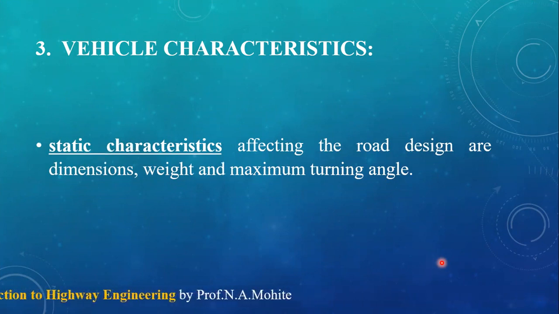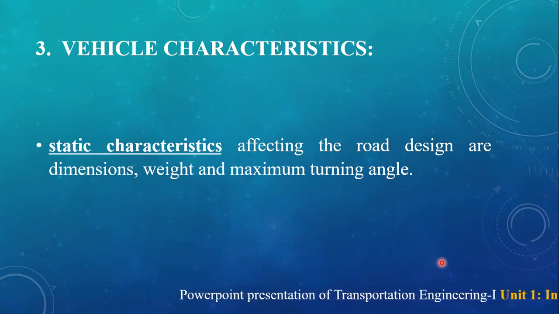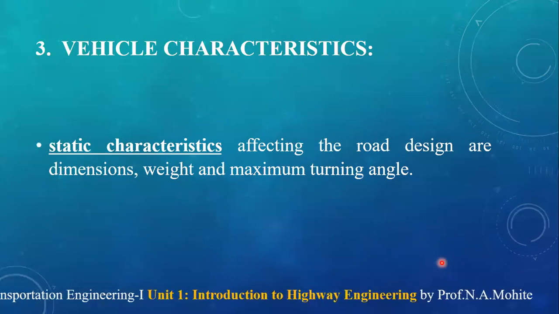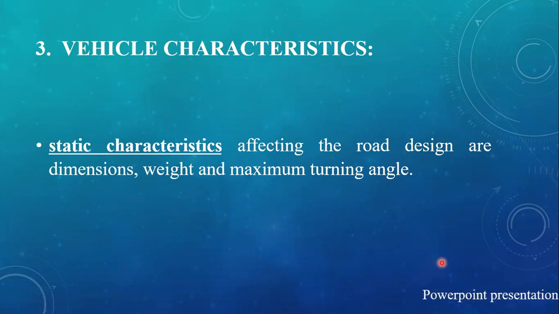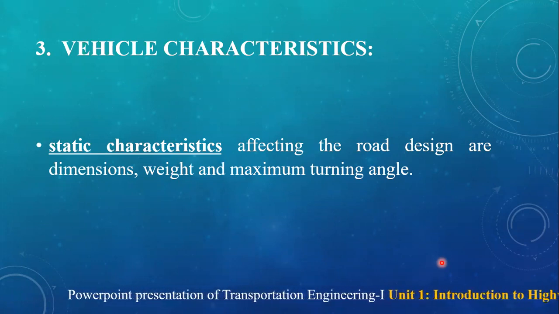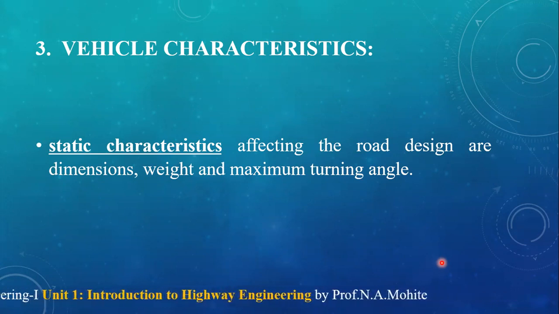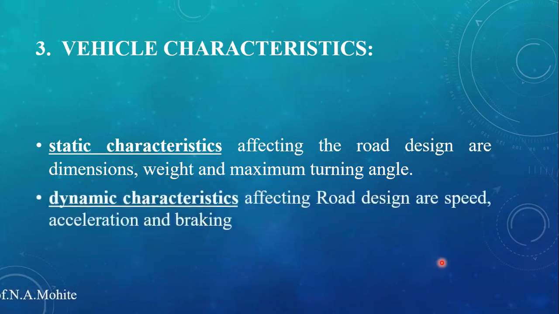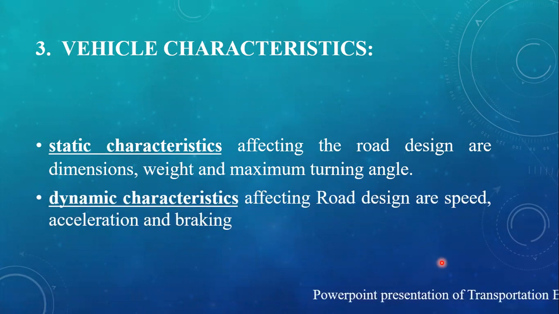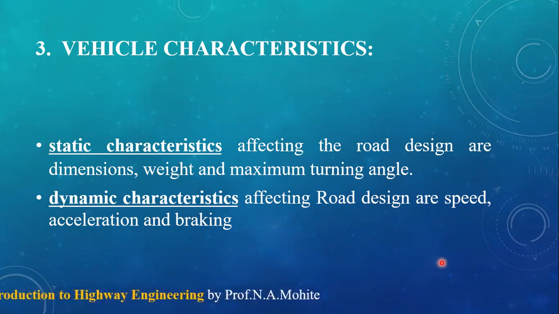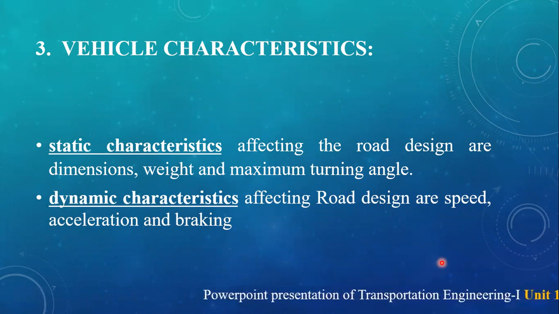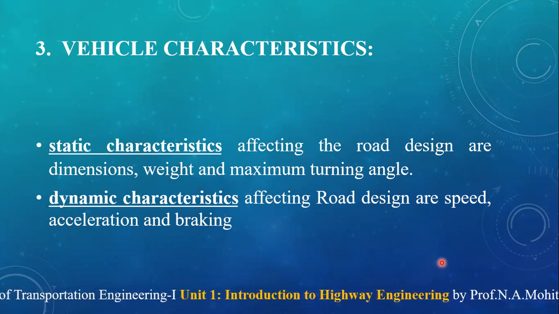The static characteristics that affect road design are dimensions, weight and maximum turning angle. Static means they are fixed. The dynamic characteristics that affect road design are speed, acceleration and braking. Both static and dynamic characteristics affect the geometric design and traffic performance considerably.